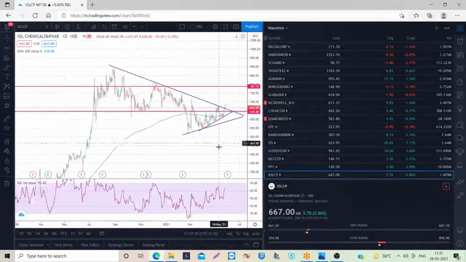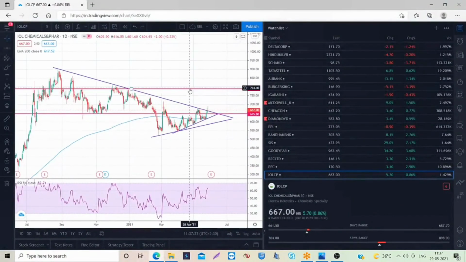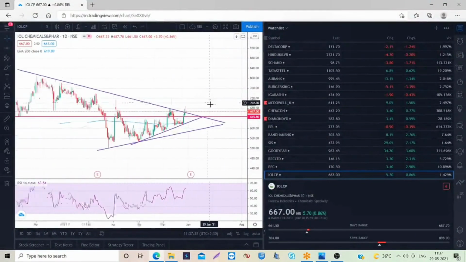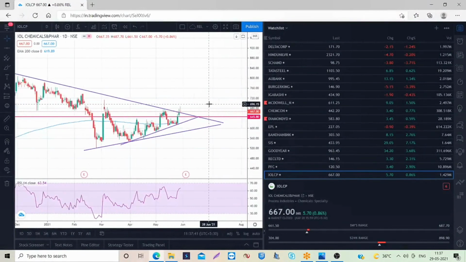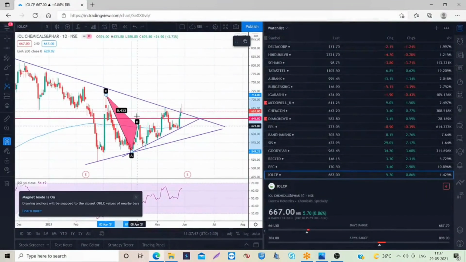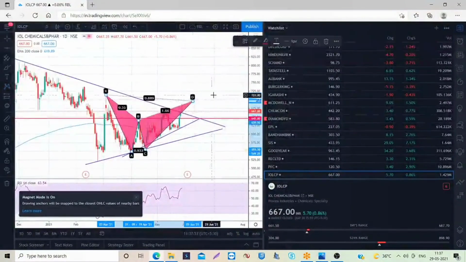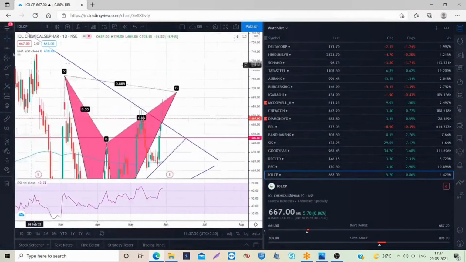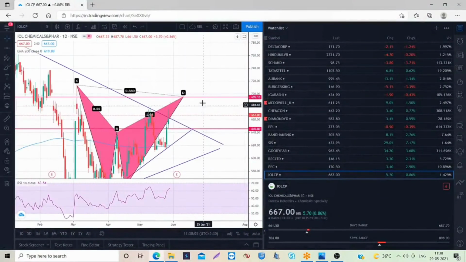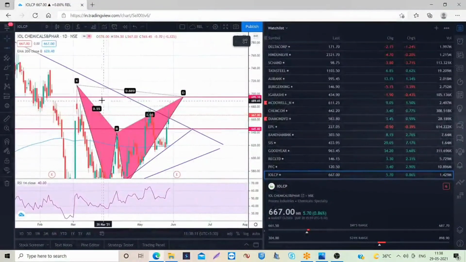This stock is fundamentally a very strong stock, IOLCP. So no need to worry about this stock, we can hold it. For the swing traders, we are trying to book a small profit, so we can apply the harmonics also here. When I apply the harmonics, we get a profit booking level somewhere around 0.886. That's the point, and that's the reason we try to exit at this point. It is 695 something, but we try to exit a little bit early, so we chose 690. This will be the resistance.